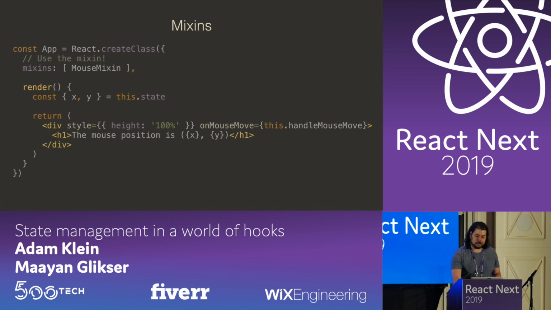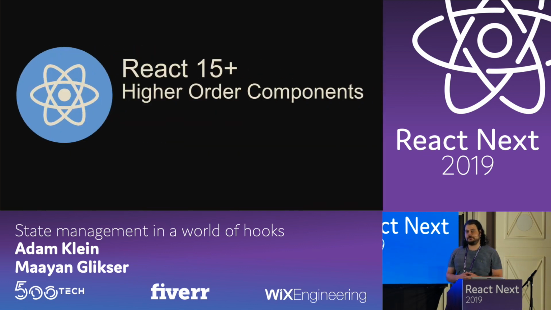Time went forward, and we went over to React 15. Since React 15 came out, we started using JavaScript classes as our React components. But JavaScript classes didn't support mixins. And that was okay, because the React team understood mixins had too many issues and decided they needed another solution.